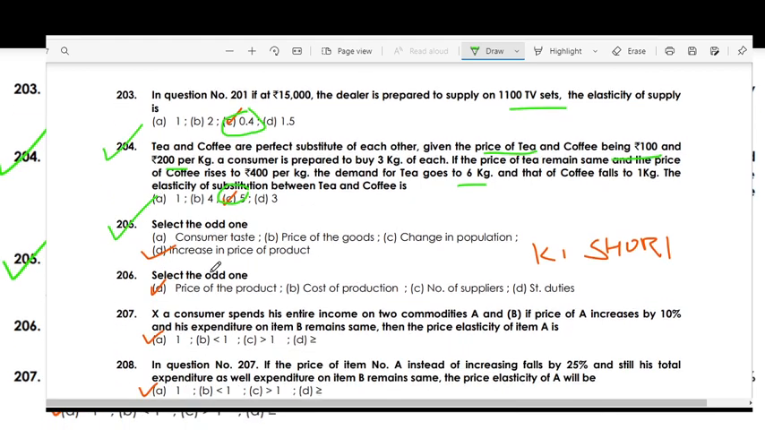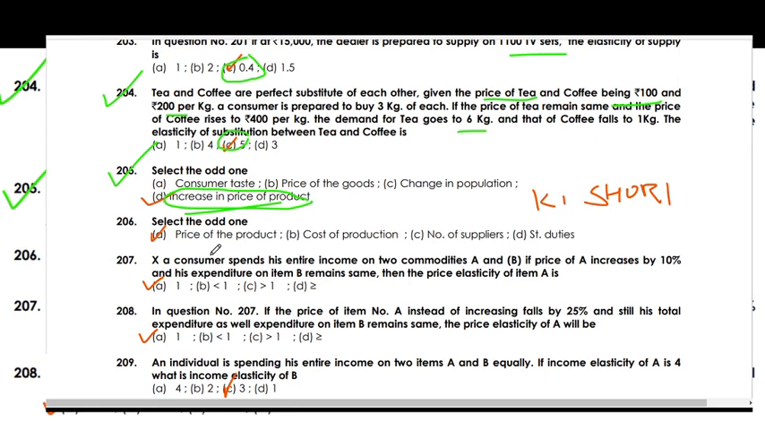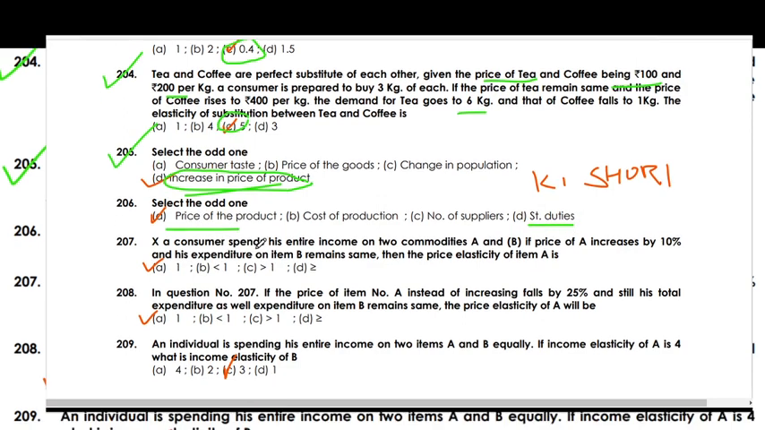Select the odd one of these. In this question: consumer taste, price of goods, change in population, increase in price of product. The increase in price of product is the odd one of these. Next question, select the odd one of these. In this: price of product, cost of production, number of suppliers, standard duty, state duties, right? So the odd one is price of product.